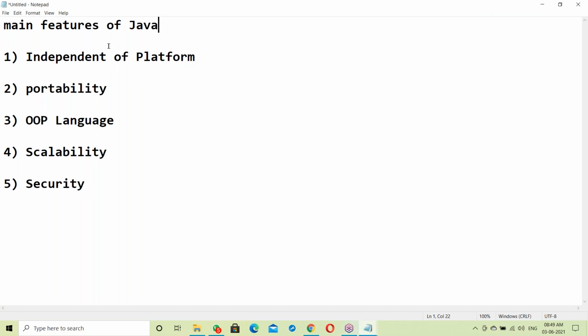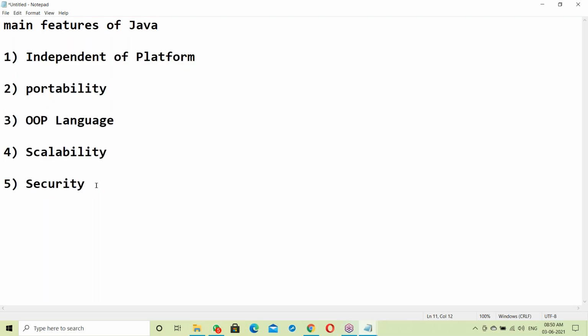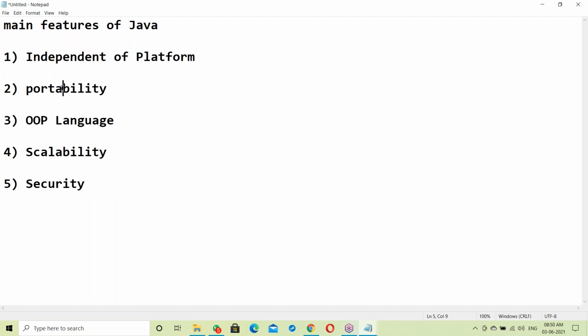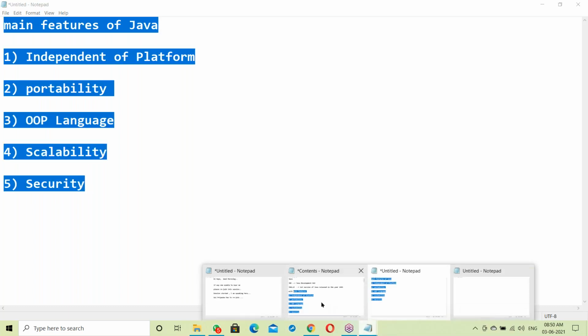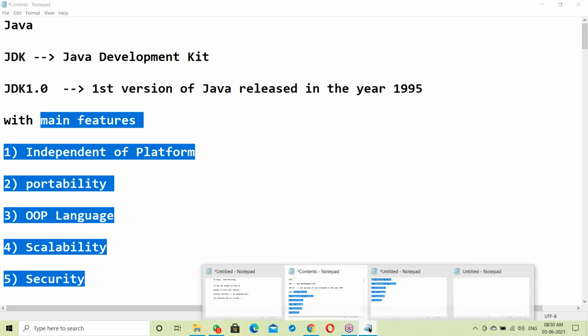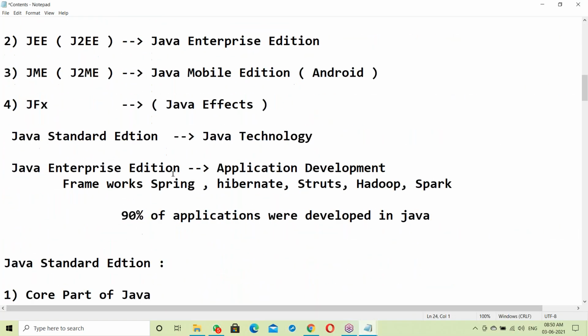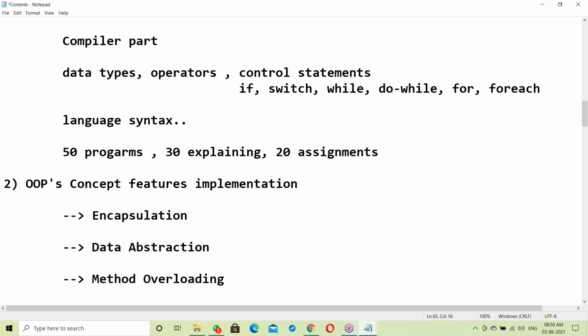These are the main features of Java. Let us see about these features, and after finishing them we'll enter into Java SE, our syllabus, starting with core parts and then OOPs concepts, discussing one by one.